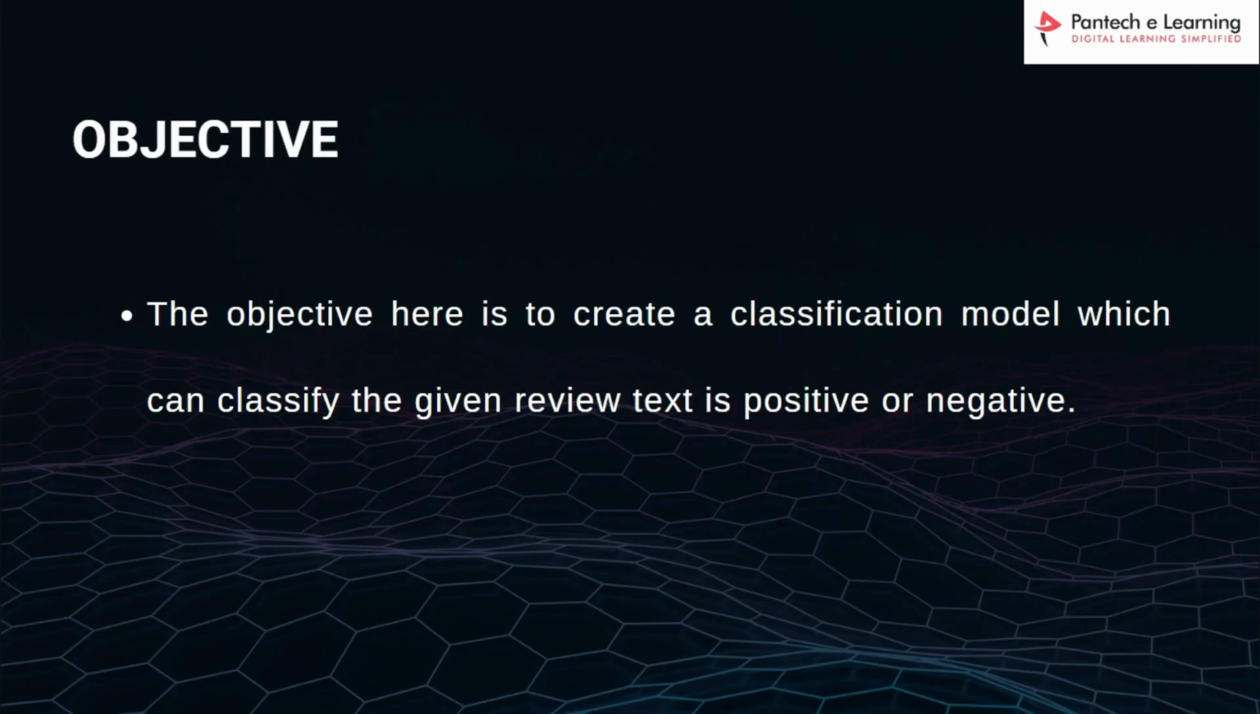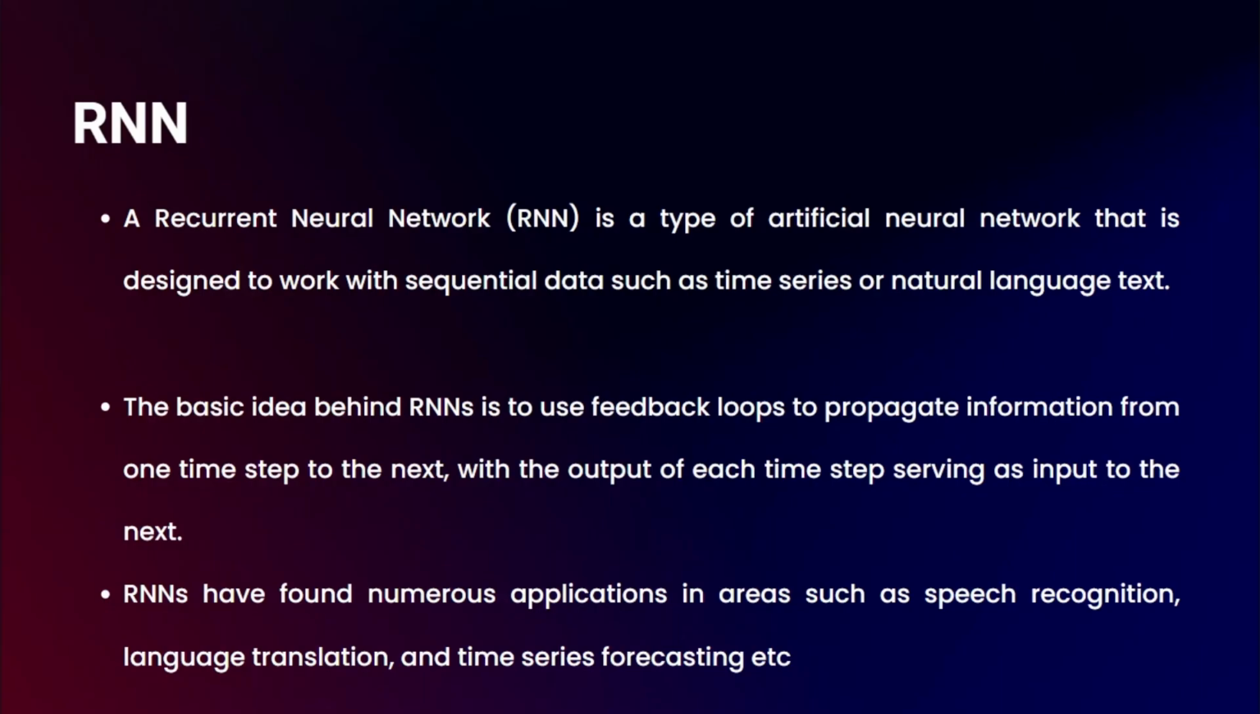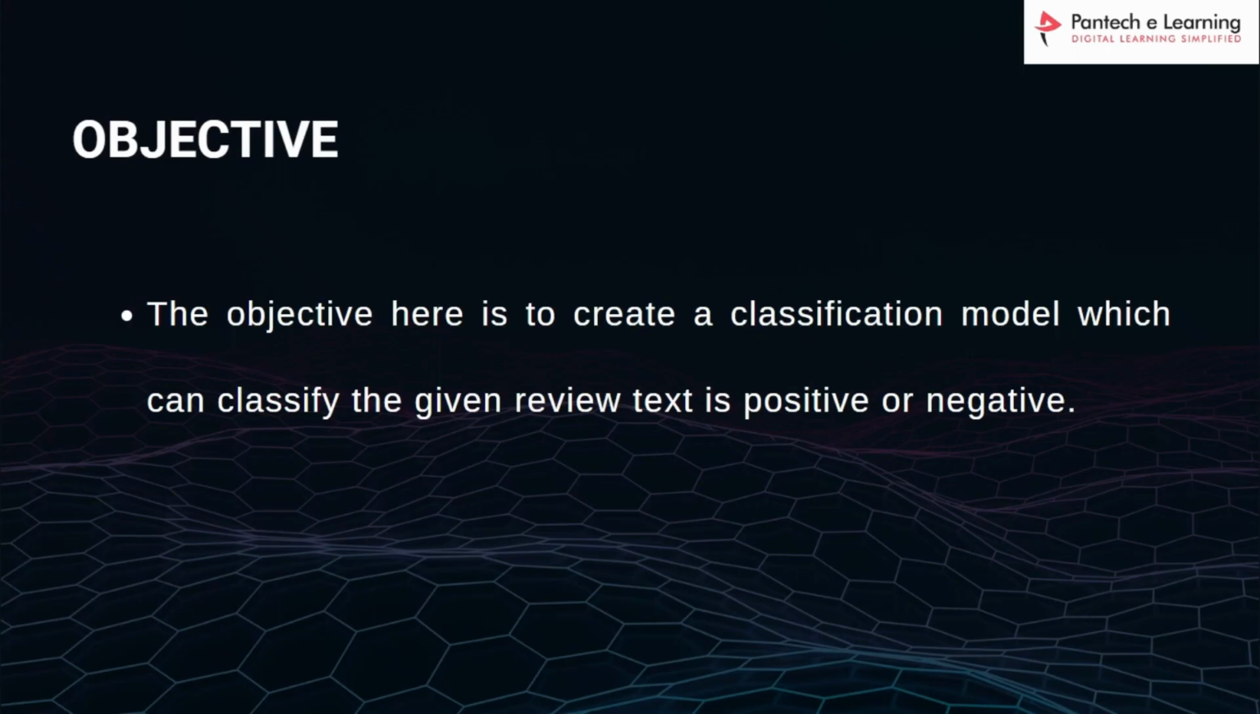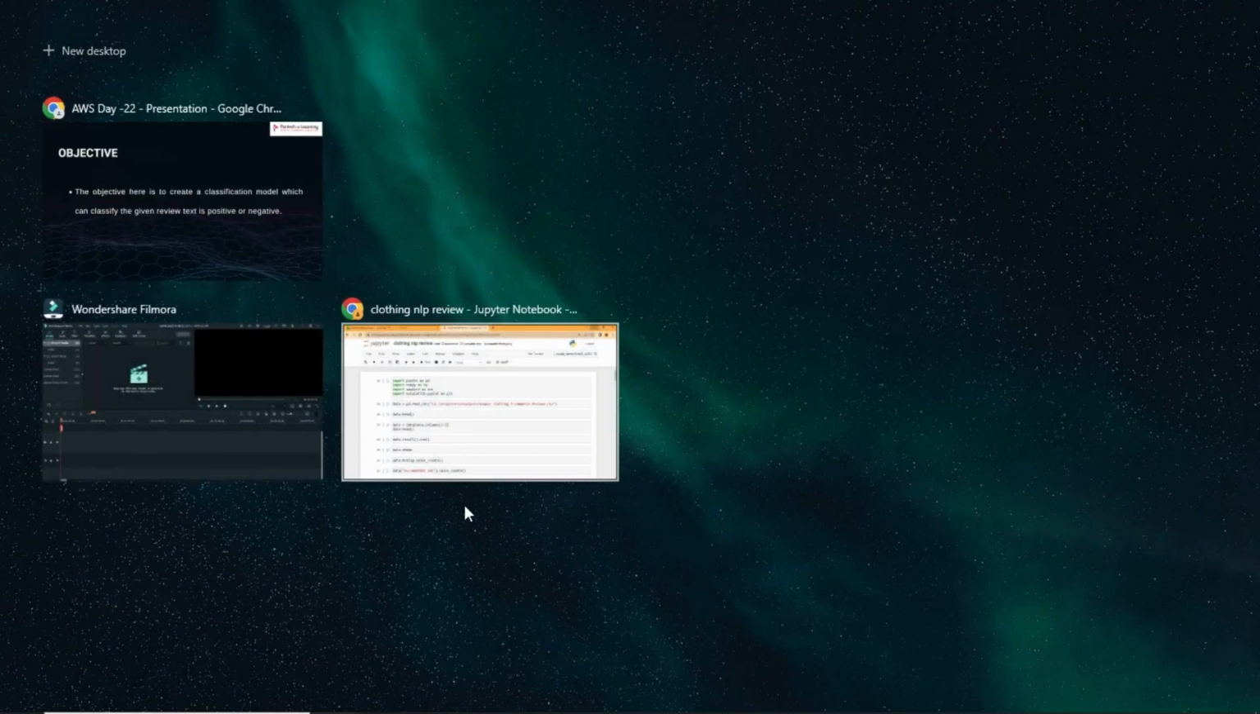The objective for us today is to create a classification model which can classify the given review text as positive or negative. You can do it with a machine learning algorithm or a neural network, but the primary objective here is that. We'll go hands-on with the project up to the machine learning part, and then we'll come back to the basics of RNN, learn how to build a neural network, and try to do the same task there.